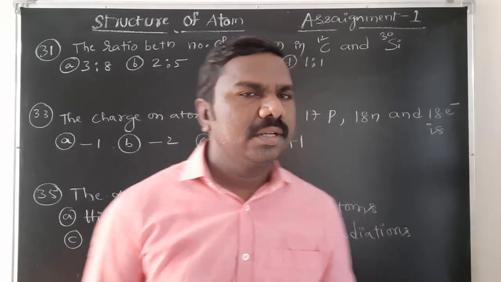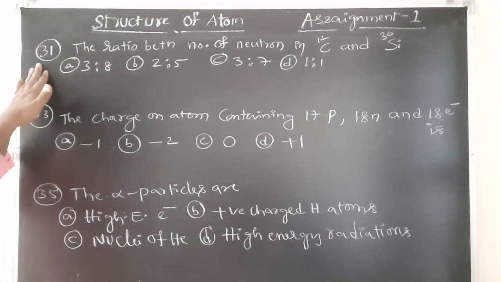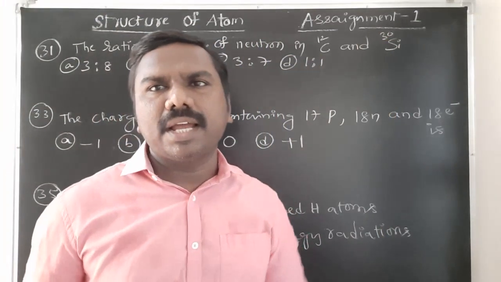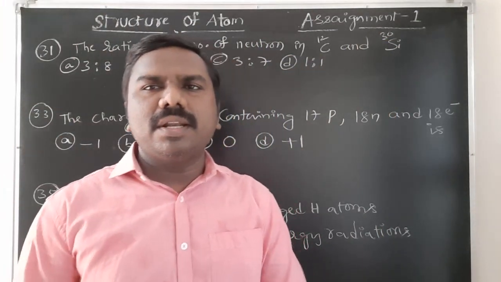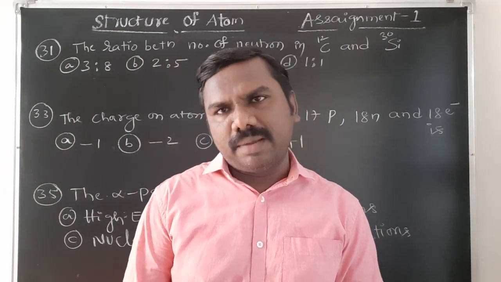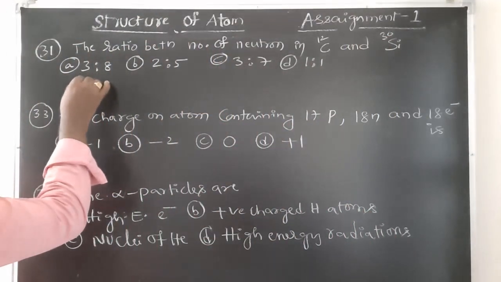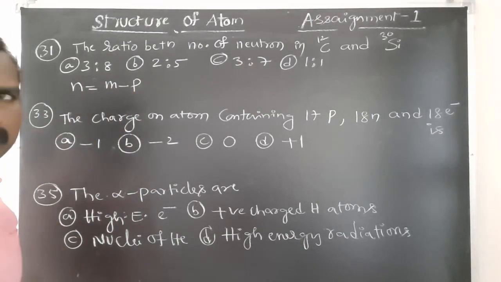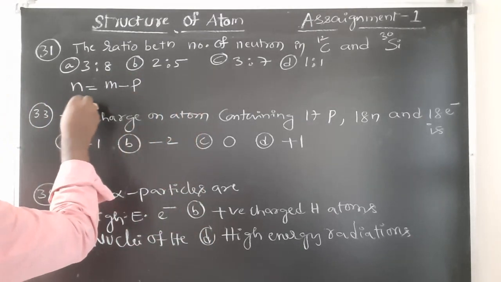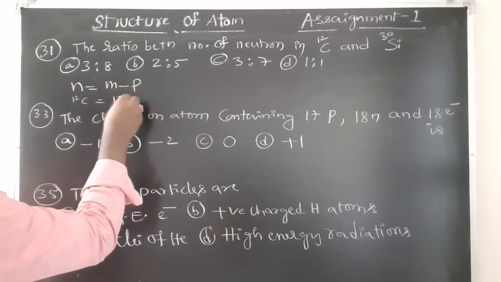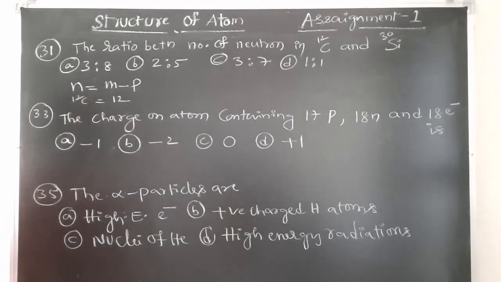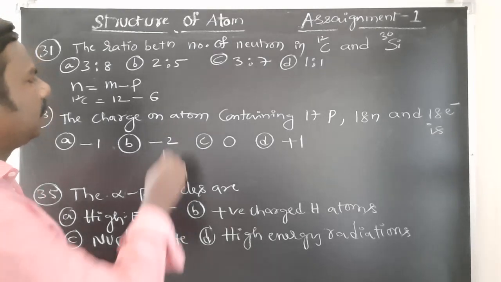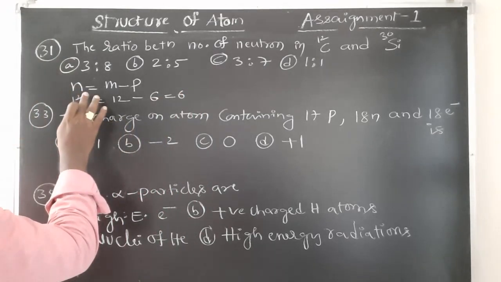Now let us start with bit number 31. The ratio between the number of neutrons in C12 and silicon 30. Neutron number is nothing but mass number minus atomic number. Number of neutrons is equal to mass number minus atomic number, that is, minus proton number. Carbon C12, if you observe, mass number will be 12. And atomic number of carbon is 6, so 6 neutrons in which one?